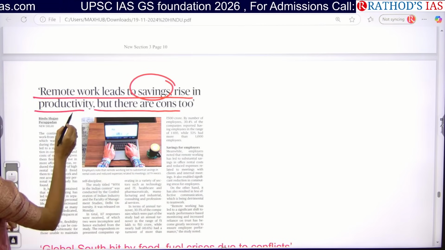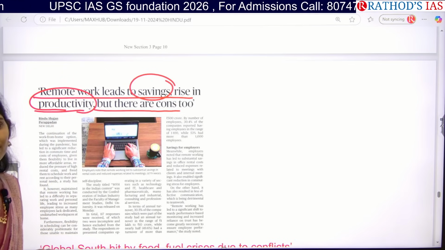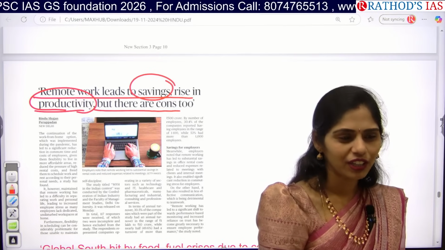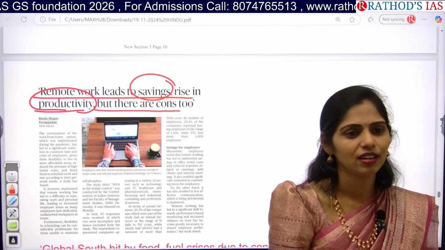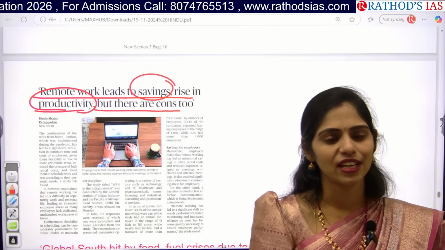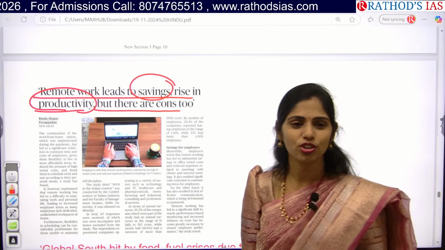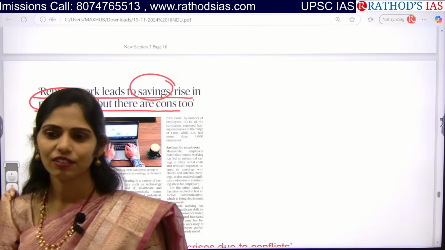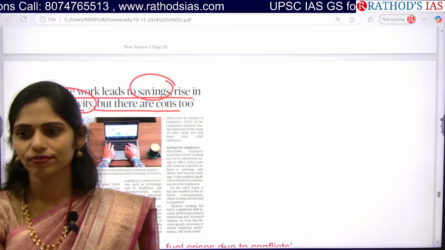And next is rising productivity. How will productivity rise? There is no peer pressure. You will be working in a very peaceful environment without any stress. How will productivity increase from work from home?